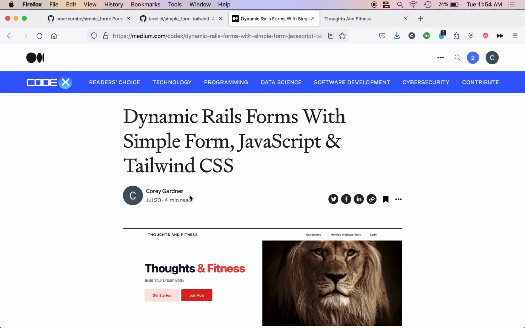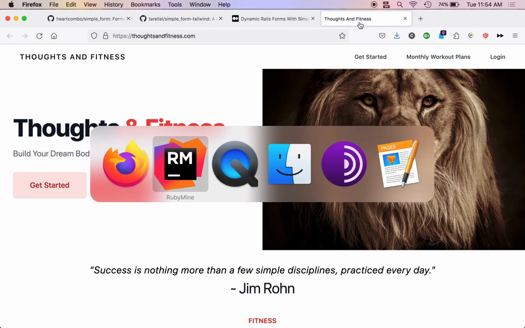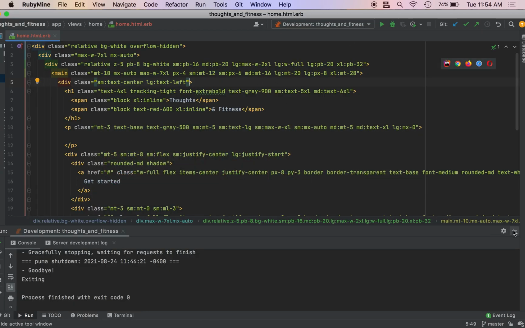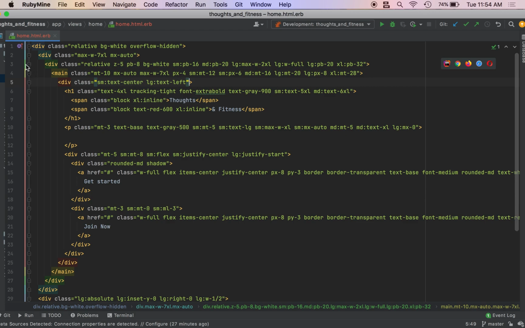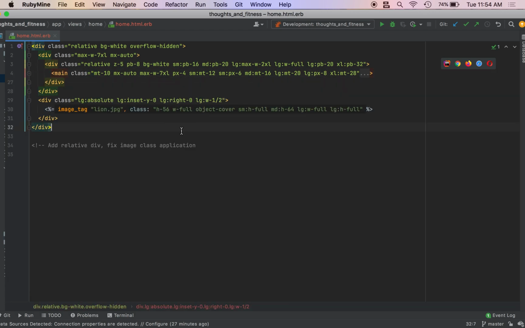But before we get into building this form and working with simple form and all that good stuff, I made a few changes to this because I made some mistakes in the last video. So inside of your image tag with the lion photo, you need to make sure it looks like this. So it should be these class applications right here. And actually, I forgot to style a div element. So you need to add this div element right here. I'm not going to read out the whole thing for you. But inside of that div element should be the main element.